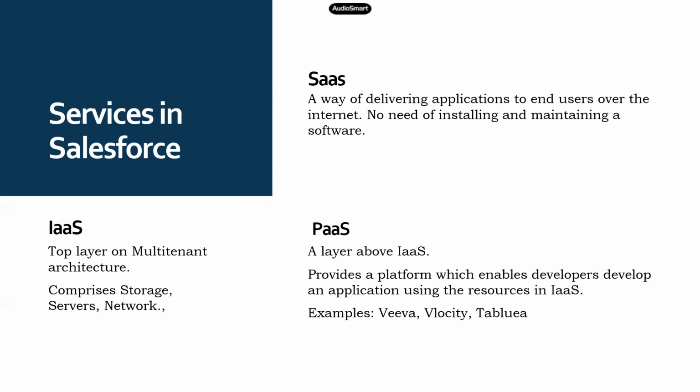It's all held in a common place, and all the clients can just use the infrastructure provided by Salesforce, right? The next layer is platform as a service, where Salesforce provides you a platform, and on top of that, you can build an application. And finally, there is SaaS.